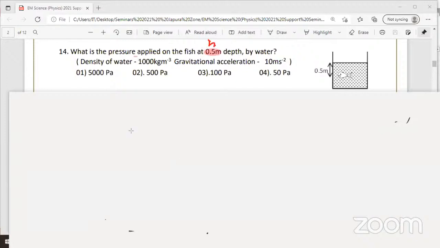Then density, rho, is given. Density is 1000. Then gravitational acceleration G is given. Then the equation should come to your head: H rho G. Therefore, liquid pressure depends on what? The point is 0.5 meters below, so the pressure acting at this point will be P equals H rho G.